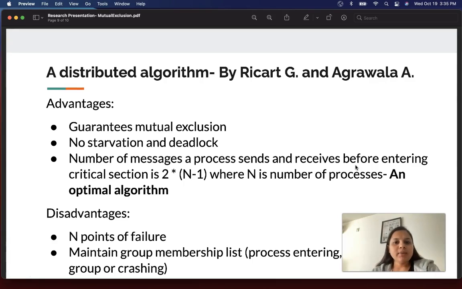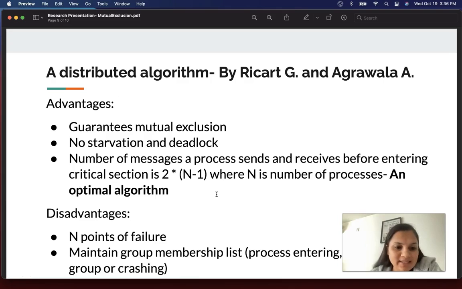Now, this algorithm has the advantages that it guarantees mutual exclusion, that is, only one process will be accessing the resource at a time, and it avoids starvation and deadlock problems. The paper says that it is a very optimal algorithm, as we will have just n minus 1 send and receive messages, so there will be in total 2 times (n minus 1) messages in this algorithm. That is why it is an optimal algorithm.